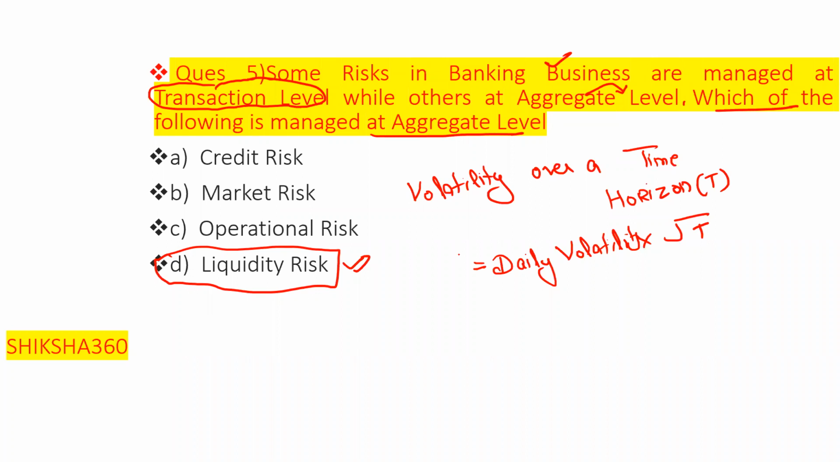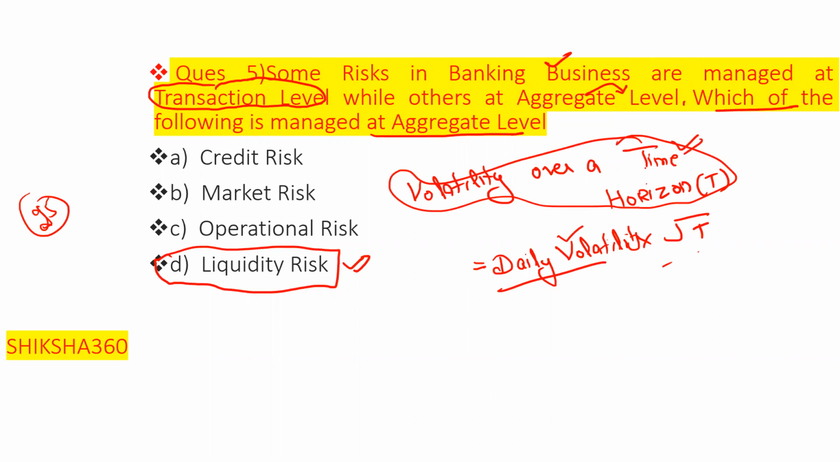For example, if they say we have to calculate the volatility of 25 days, and they have given the daily volatility, then we have to take the square root of 25 and multiply it by the daily volatility. So basically we have to find the volatility over a time horizon. And I want all of you to give the answer.